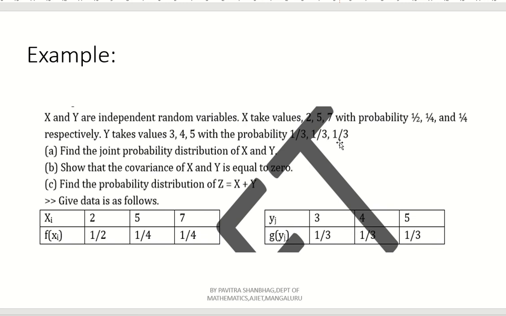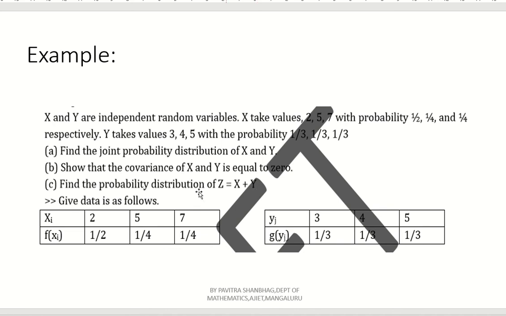See, they have given capital X values with f of x given, and capital Y values along with g of y given. First condition, find the joint probability distribution of capital X and capital Y. Second one, show that the covariance of capital X and capital Y is equal to 0. Third one, find the probability distribution of z equal to x plus y.